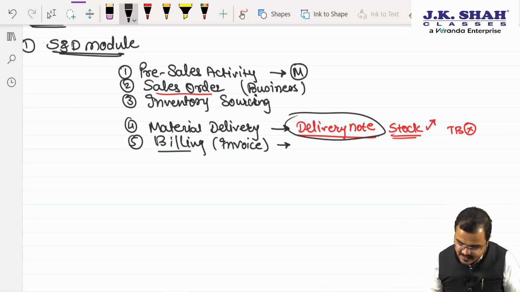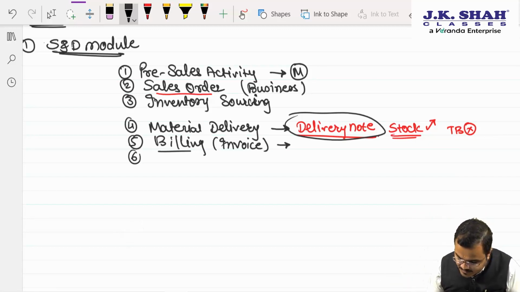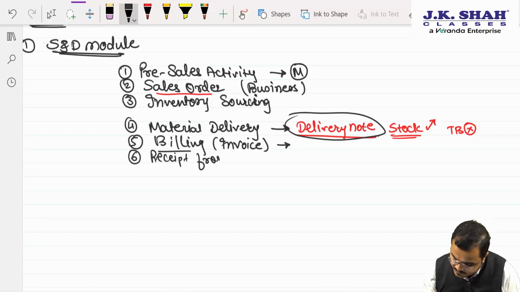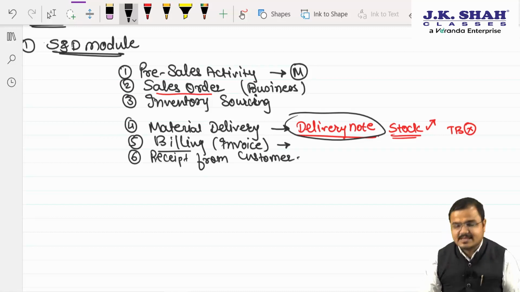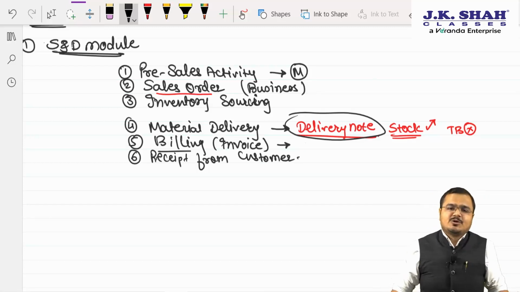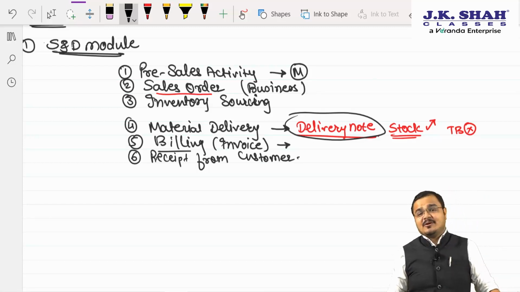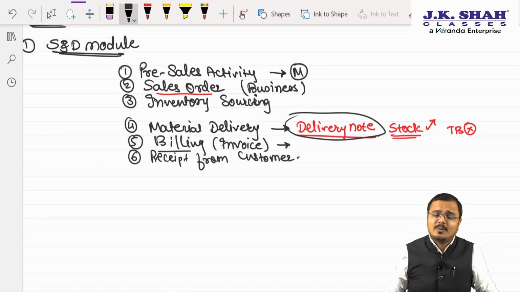And finally, chartered, it comes to what? Sir, it comes to receipt from customer. Once the amount is received from the customer, we are supposed to do what? Sir, we need to close the invoice so that we are not asking for the money for the same invoice again and again. I hope it's clear to you.